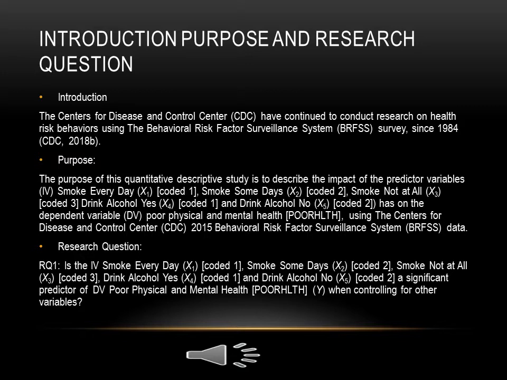Research question. Is the independent variable smoke every day, X1 coded 1, smoke some days, X2 coded 2, smoke not at all, X3 coded 3, drink alcohol yes, X4 coded 1, and drink alcohol no, X5 coded 2, a significant predictor of the dependent variable, poor physical and mental health, poor health, Y, when controlling for other variables.